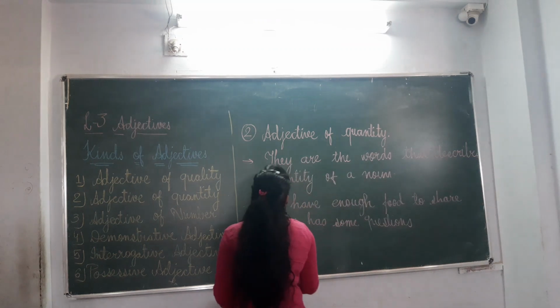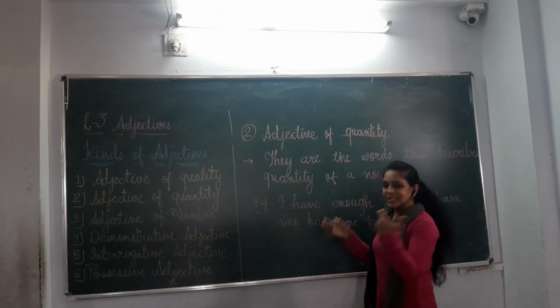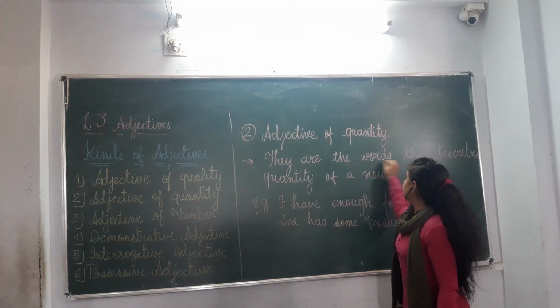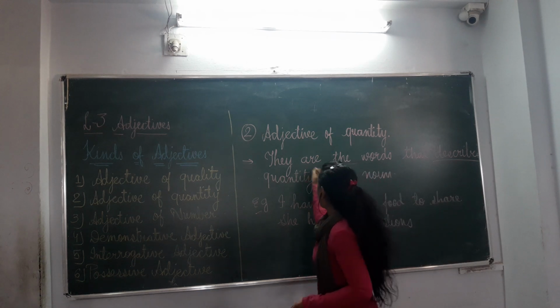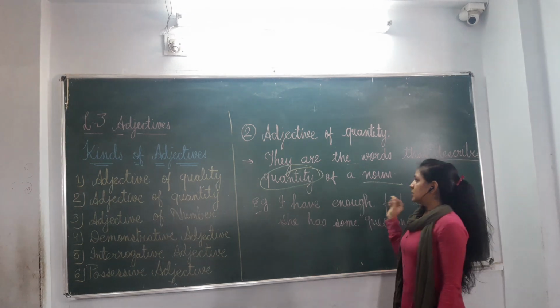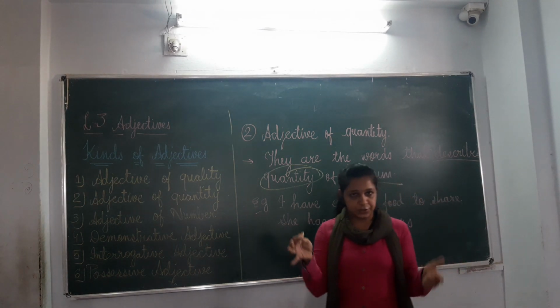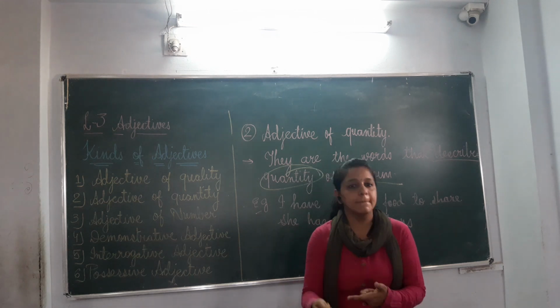Okay, this is adjective of quantity. Now, what is adjective of quantity? They are the words that describe the quantity of a noun. What is the quantity of a noun? It is not measured. It can be measured, but it is not described in a number.